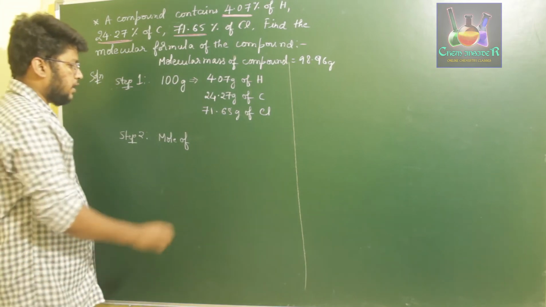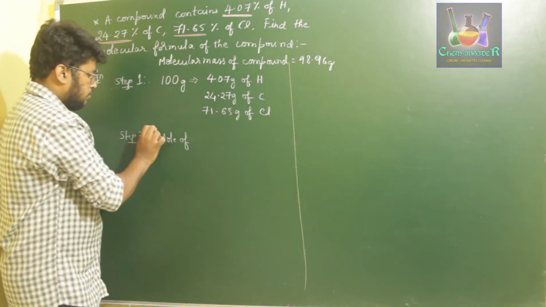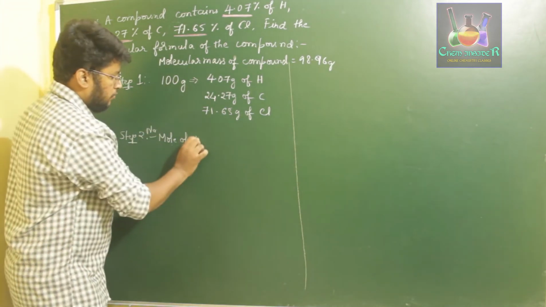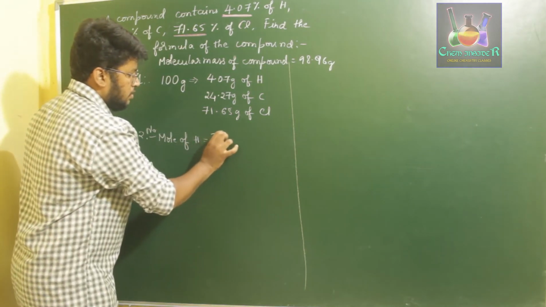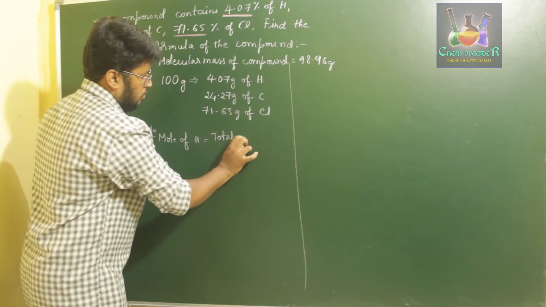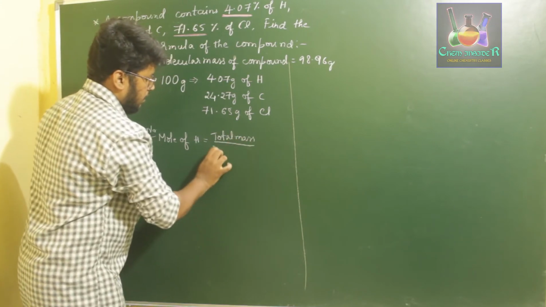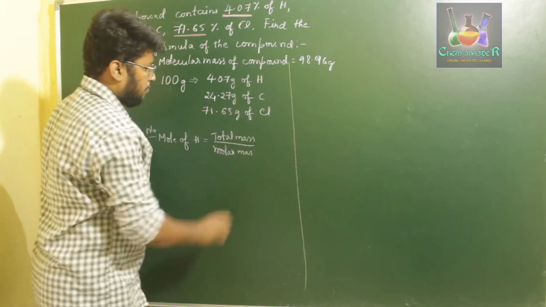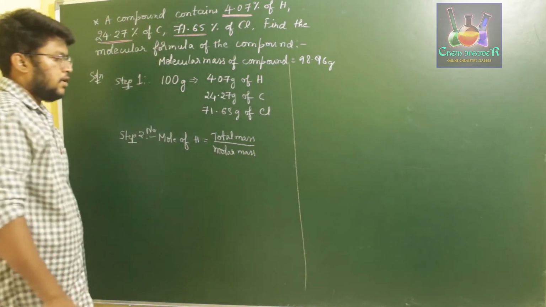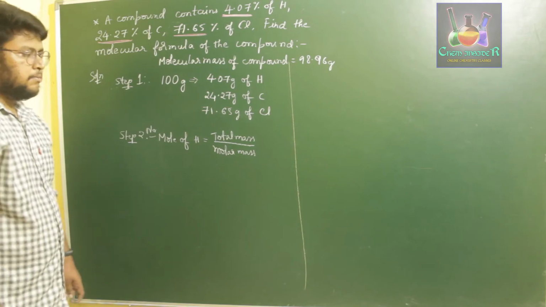So how to find that? Number of moles of hydrogen is equal to total mass divided by its molar mass. Number of moles can be calculated by total mass divided by molar mass.